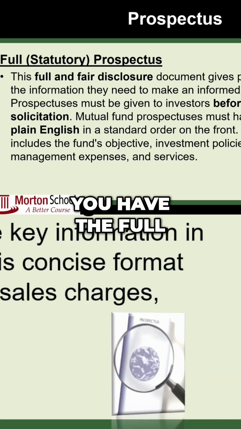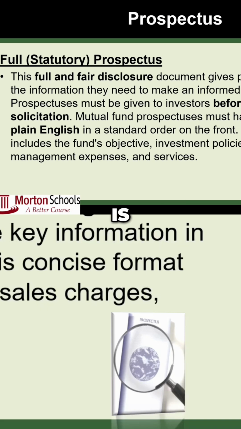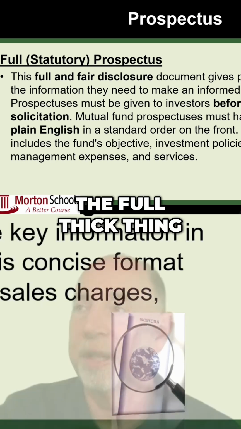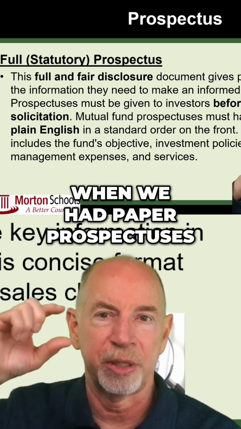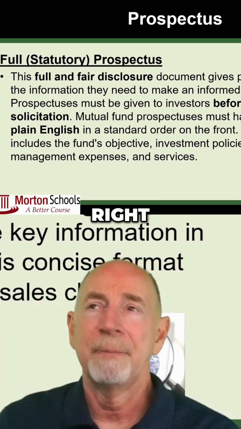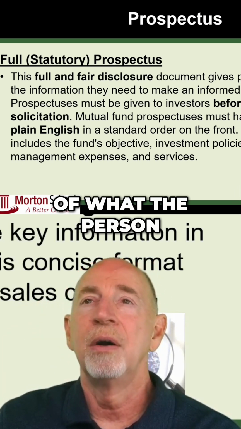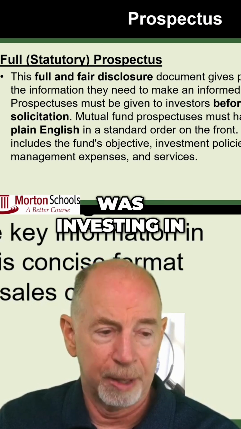Now there's actually three types of prospectuses. You have the full or statutory prospectus. Now the full or statutory prospectus is the full thick thing. Back in the day when we had paper prospectuses, it was a big old thick thing, about 100, 150 pages. It was pretty thick, right? And it had basically all the details of what the person was investing in.